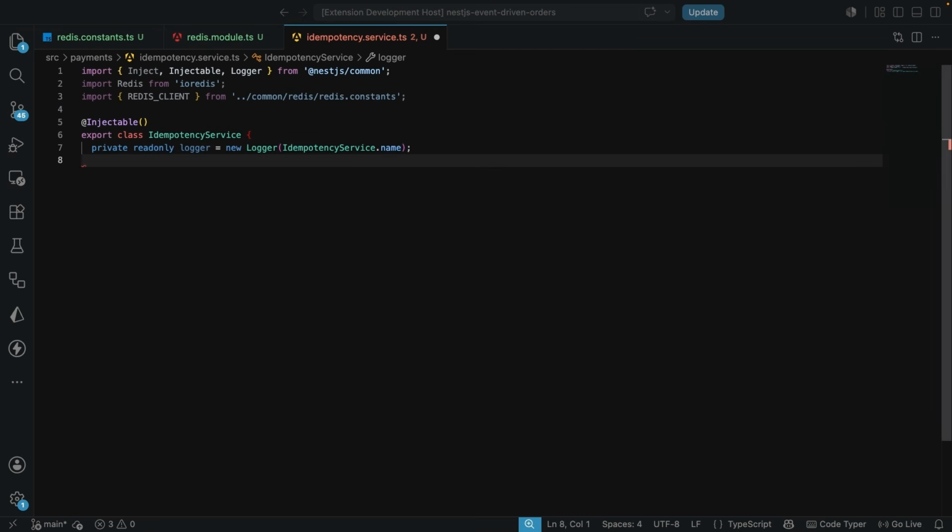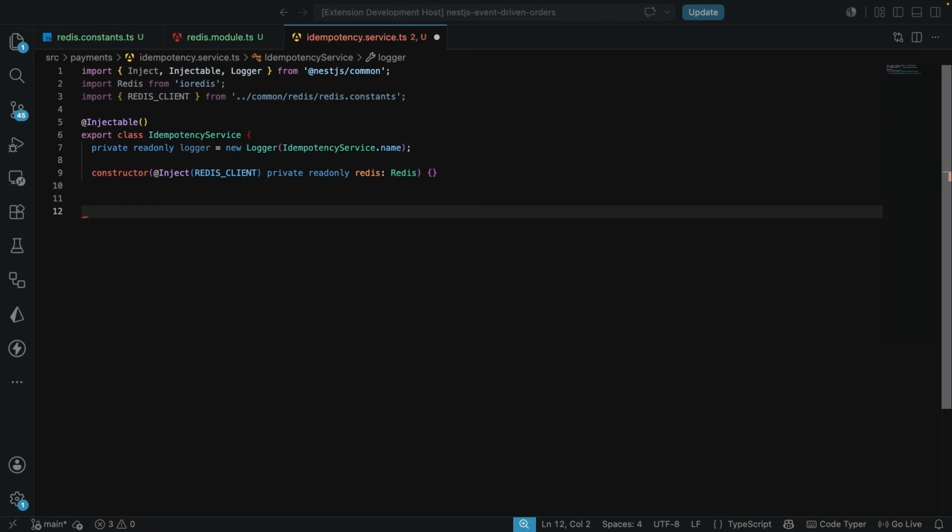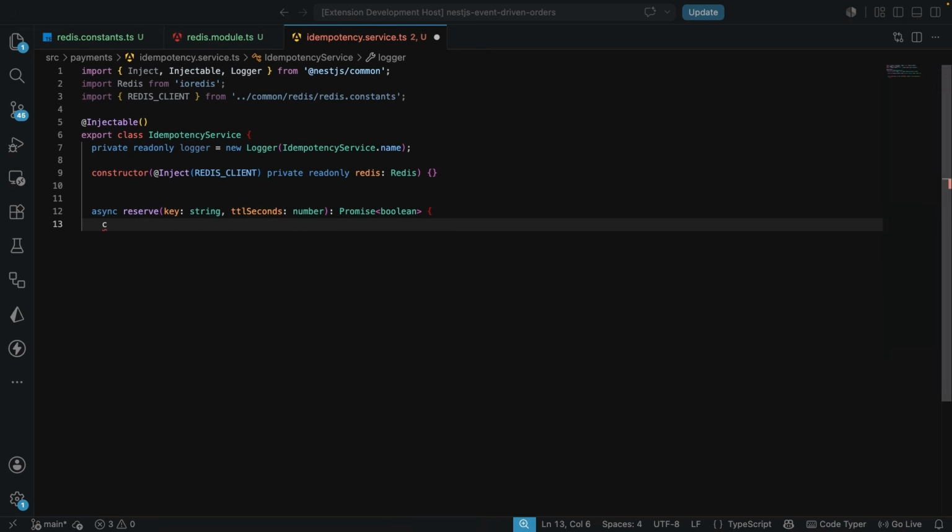And then in the constructor, we are going to inject the Redis client, and we are going to have private readonly redis, which is of type Redis. So we are injecting, and the token is going to be the Redis client here. Let's go and have this async reserve. This is going to take in the key and the TTL seconds of type number, and it's going to return a Promise that resolves to a boolean.